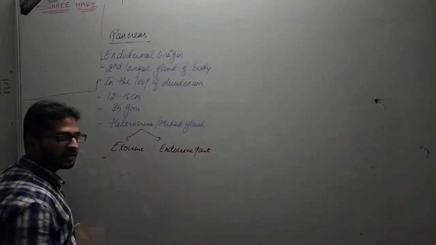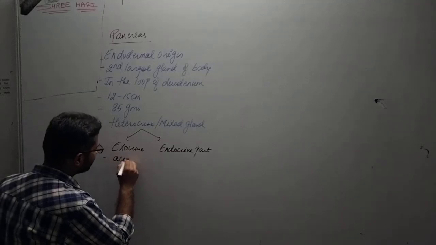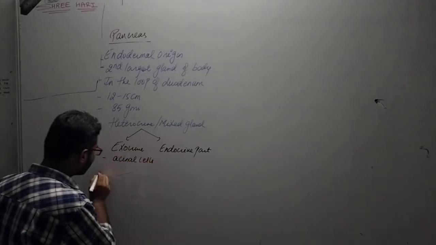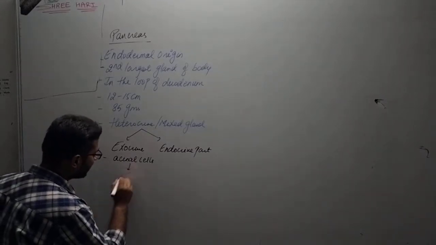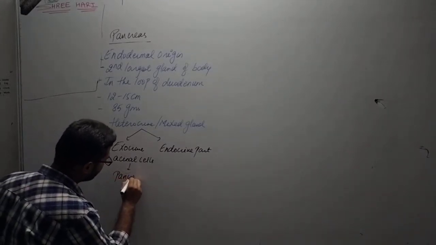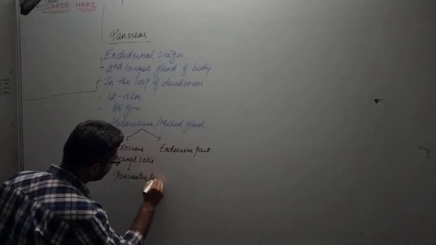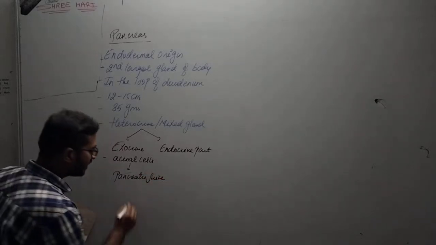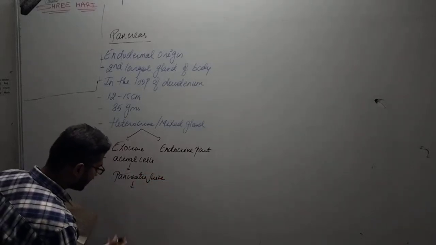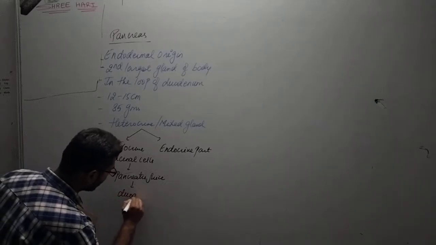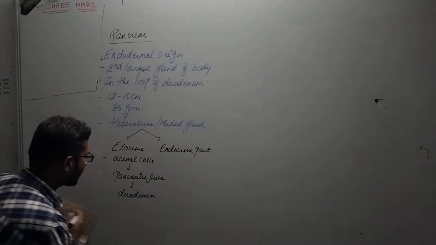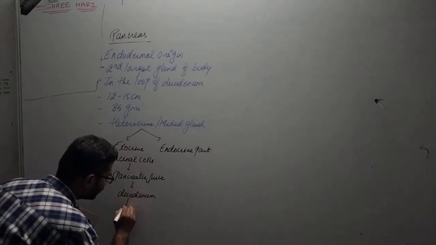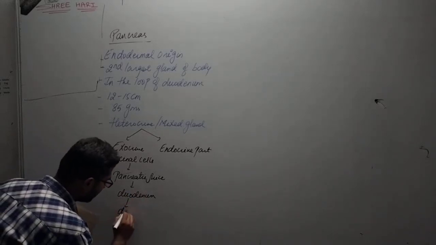The exocrine part of the pancreas consists of acinar cells or acini, and these acinar cells secrete pancreatic juice. This pancreatic juice is poured into the duodenum through a duct, that is the pancreatic duct, and within the duodenum it helps in digestion.